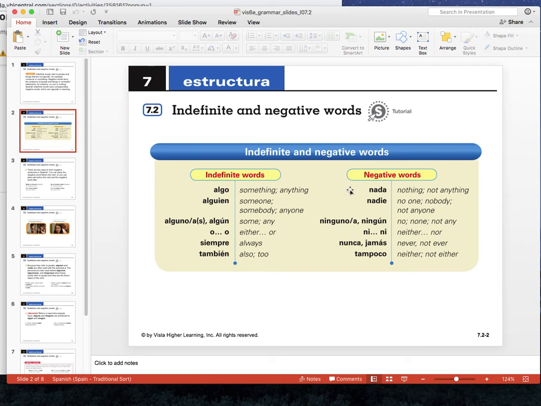On the negative words we have nada, nadie, ninguno, ninguna, ningún, ni, nunca, jamás, y tampoco. So you see that these go across, right? So algo, the opposite of algo, is nada. Alguien, the opposite of alguien is nadie, and etc. down the list, right? So either or, o, neither nor, ni.